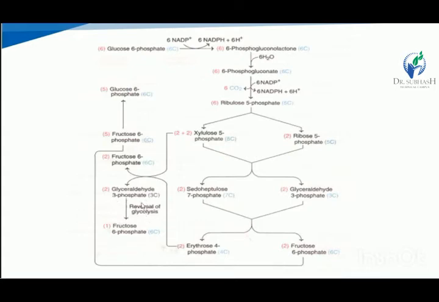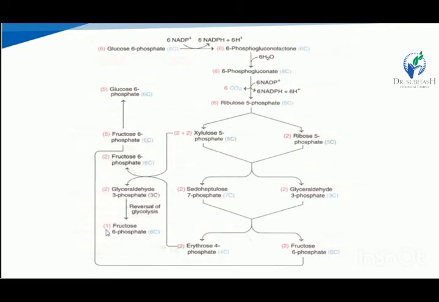The 2 molecules of glyceraldehyde 3-phosphate, each a 3 carbon moiety, are condensed and form 1 molecule of fructose 6-phosphate. So here is the formation of 2 fructose 6-phosphate, then 1 molecule of fructose 6-phosphate, and here 2 molecules of fructose 6-phosphate.